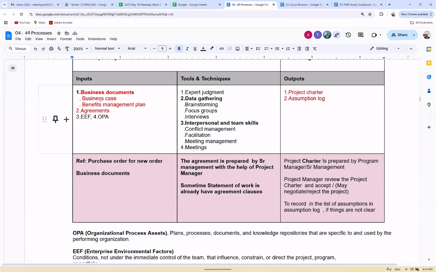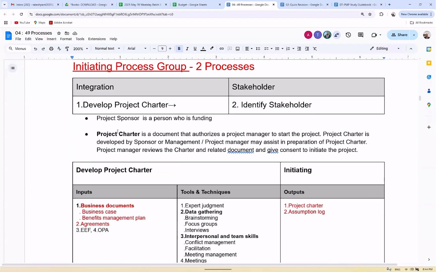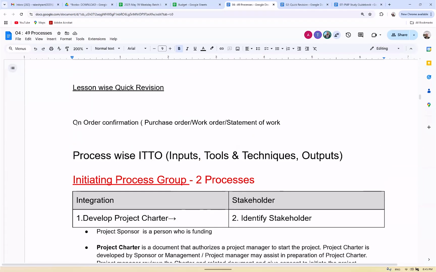So what happens is, in initiating, as I develop the charter, the project sponsor is a person who is funding it. Before I go to the PPT, I want to tell you the basics and then I'll go to the presentation, to make your base strong. We have got an order confirmation. So when we get a purchase order from some client, or a work order or statement of work, like we talked about in the Smart City project, once the order has come to your company, who is going to receive the order? Any idea?